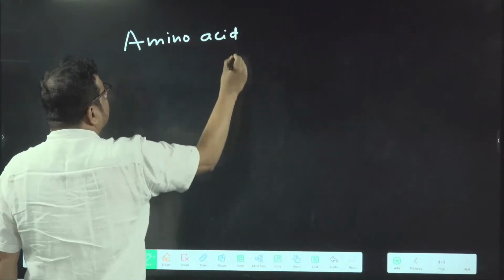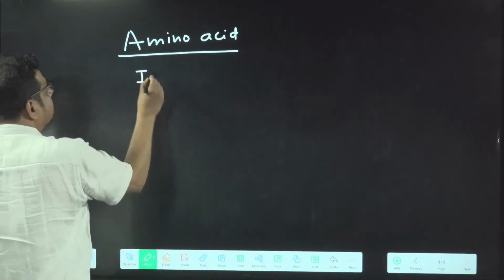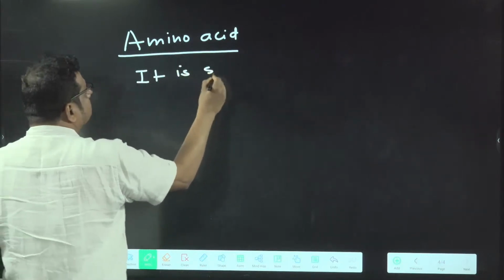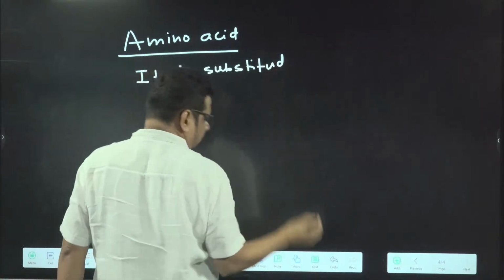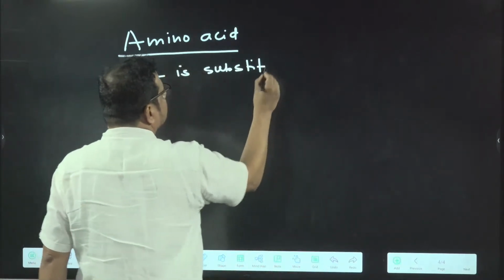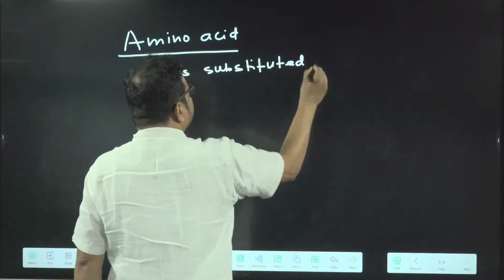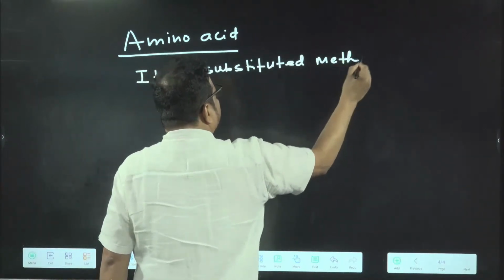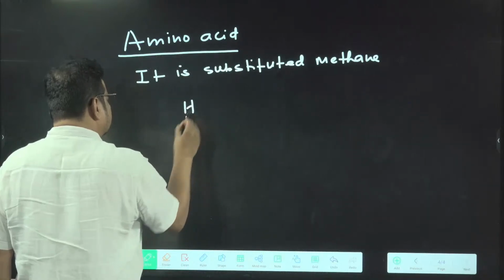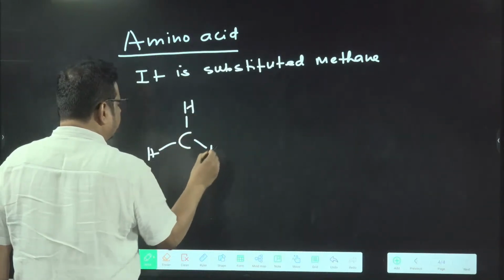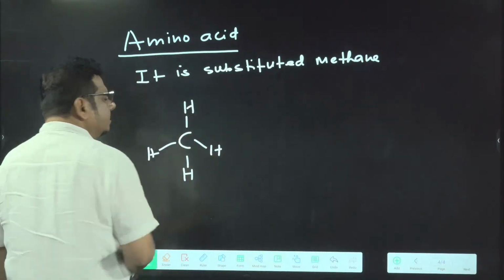If you talk about amino acid, it is substituted methane. How? Look, I am drawing the structure of methane. This is a methane structure.